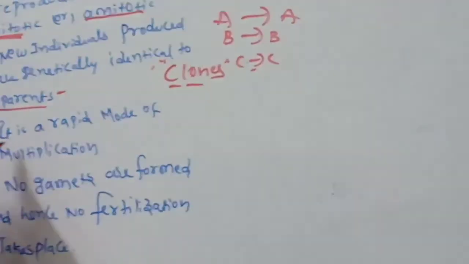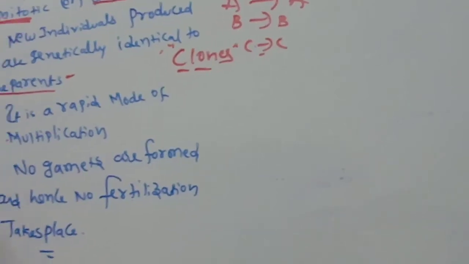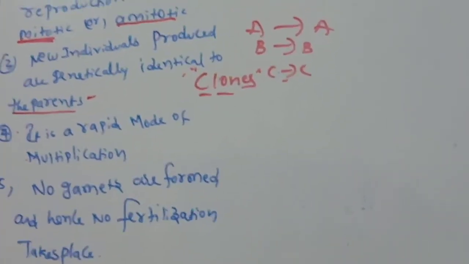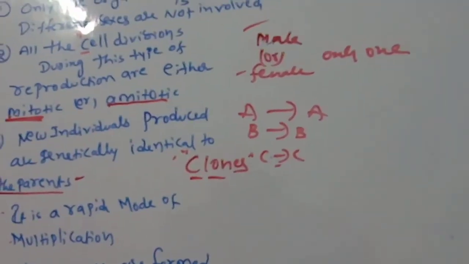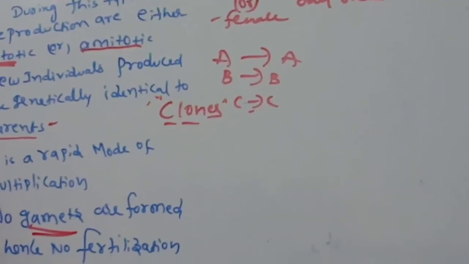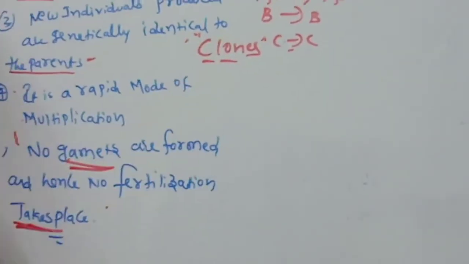It is a rapid mode of multiplication. The multiplication will be very fast, and no gametes are formed, no gametes are involved, hence no fertilization takes place. No gametes, no fertilization in asexual reproduction.